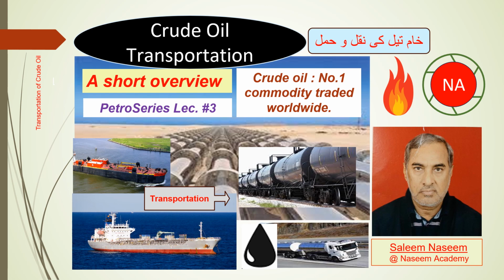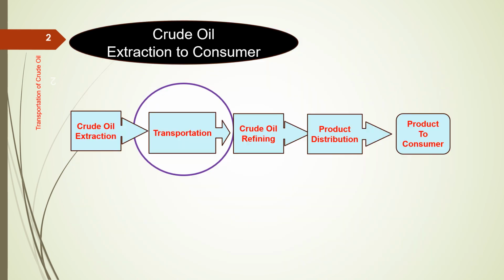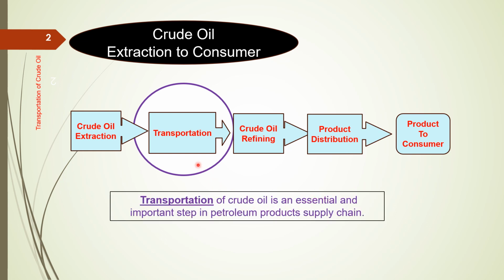Crude oil is the number one commodity traded worldwide. In the next few minutes, I'll talk about different modes used for crude oil transportation. Crude oil extraction to consumer. After extraction, crude oil must be transported to oil refineries for producing various products. These products are given to distribution and finally, from distribution, the product reaches the consumers. As can be seen, transportation is an essential and important step in the petroleum products supply chain.